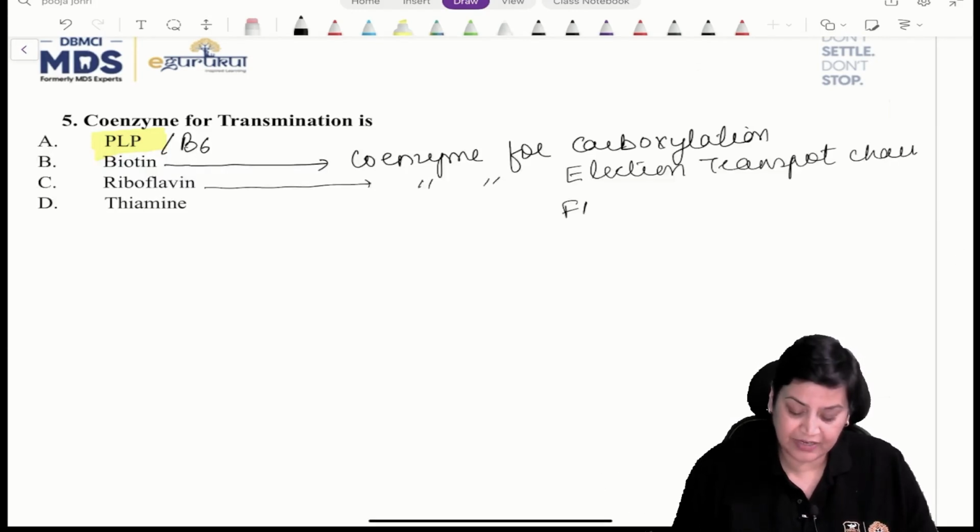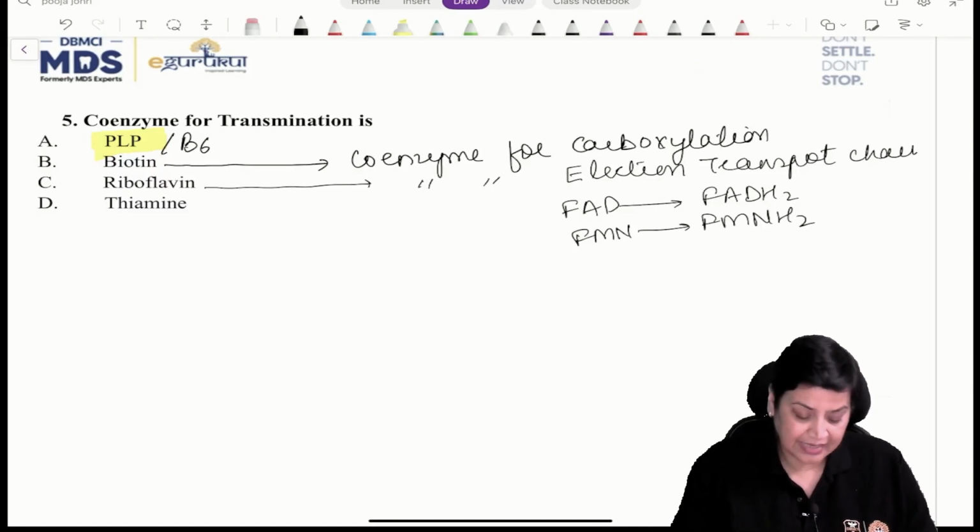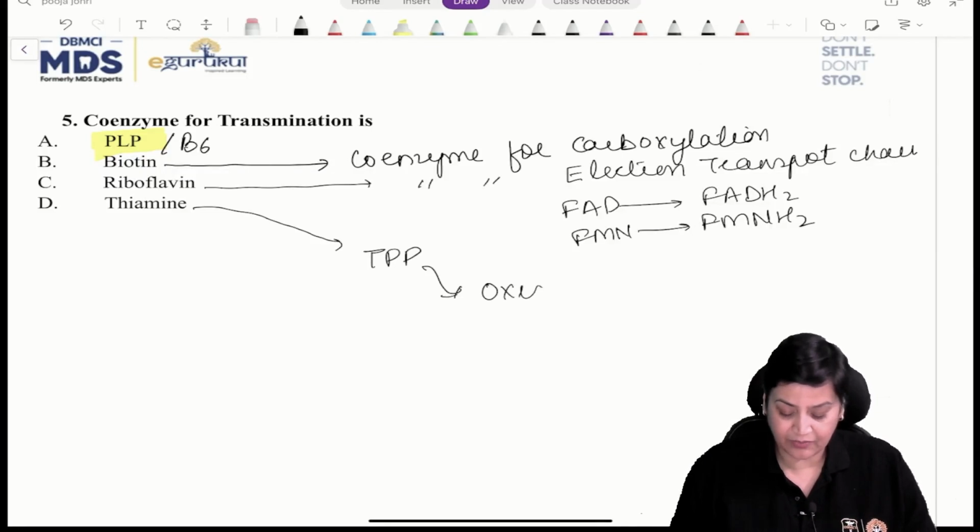B2 like FAD: FAD will be converted into FADH2, FMN will be converted into FMNH2. And coming over to thiamine, the active form of thiamine is TPP, and always remember TPP is required for oxidative phosphorylation.